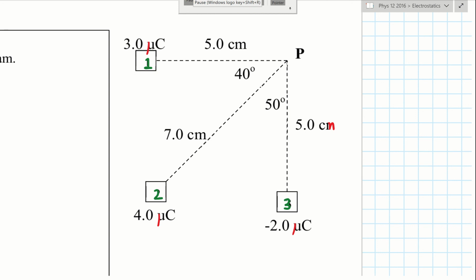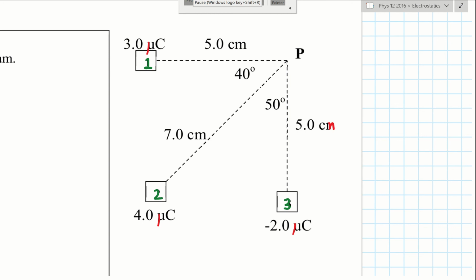This is a lot unlike when we did our electric field, but because voltage is a scalar and energy is also a scalar, this kind of setup doesn't require you to do any vectors at all. It's a scalar, so you just add the numbers together.